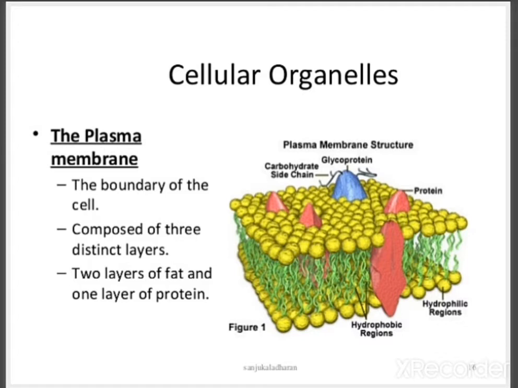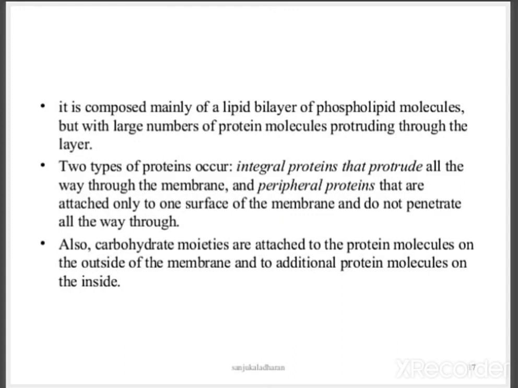So these proteins are embedded in the cell surface, which help in the transport mechanisms, integral proteins and all.